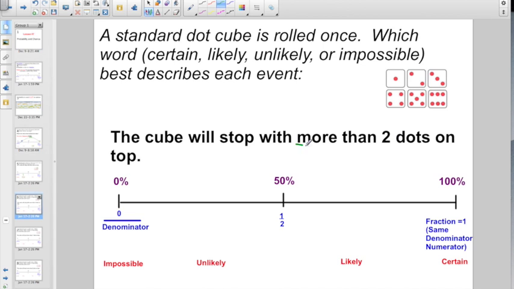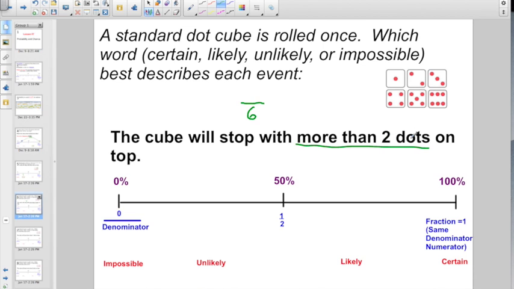There's our key word, more than 2 dots. So let's set it up as a fraction. What is our denominator if we're talking about a standard dot cube? Looks to me like I have 6 possible outcomes, so that's going to be my denominator. But how many of these has more than 2 dots?